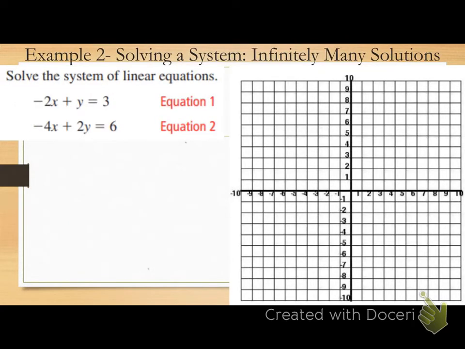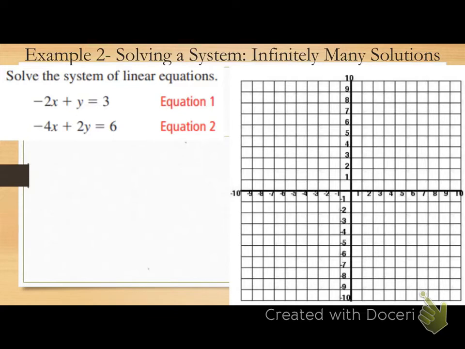Example 2. Solve the system of linear equations. -2x plus y equals 3. -4x plus 2y equals 6. Once again, we're going to use all three methods here to see what it looks like. Okay? Let's graph first. What form of the equation do I need in order to graph it?